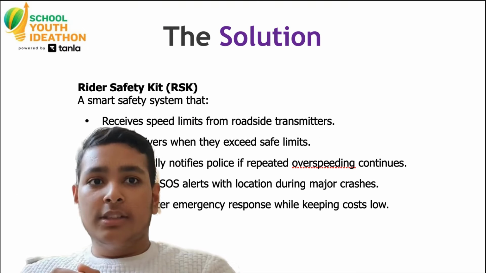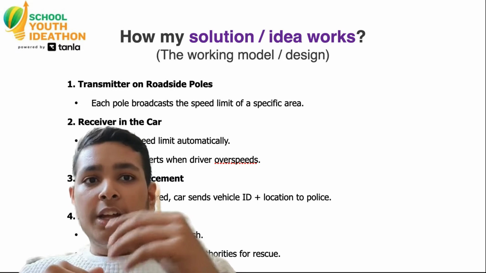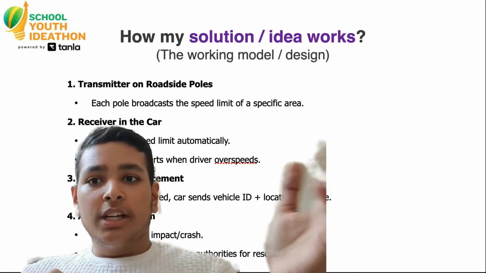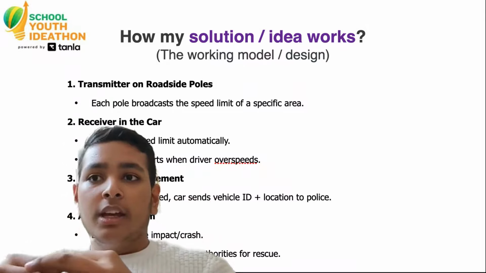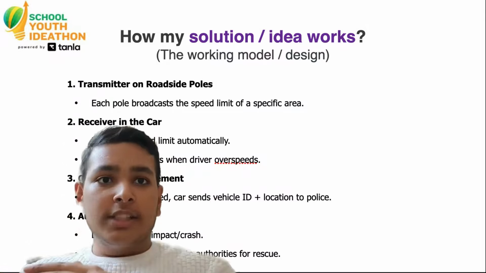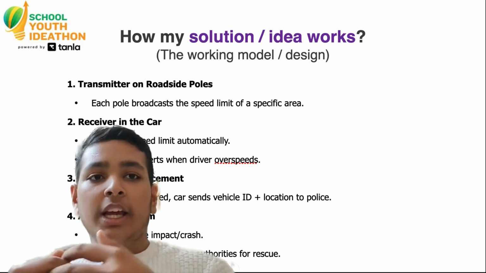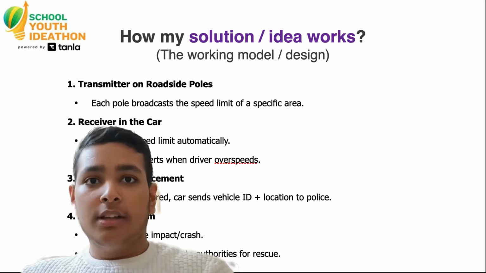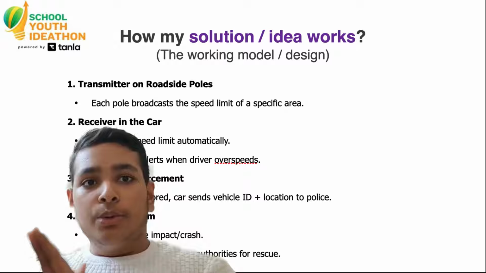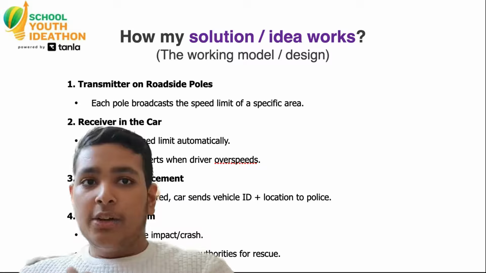So here we have a receiver-transmitter chipset in the car. A transmitter will be placed on the road starting, to tell the limit of that specific road, and at another time it will be reset. When the receiver is assigned the limit, after that it will just monitor the speed of the car. If it crosses the limit, it will give an alert, and if the person does not follow the alert at all, that message will go to the police department of that area, that this person is not following the alert at all.